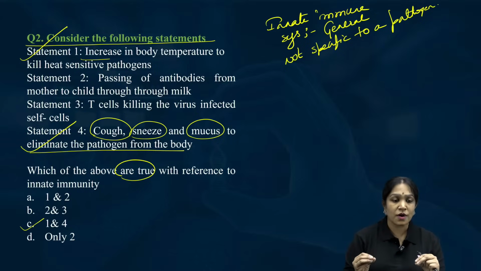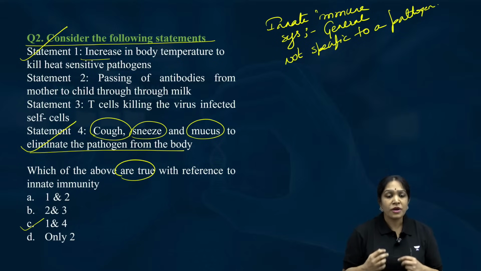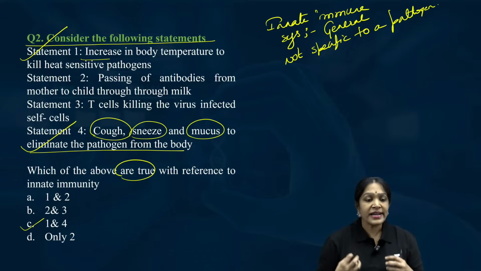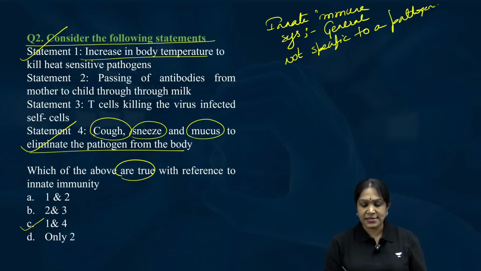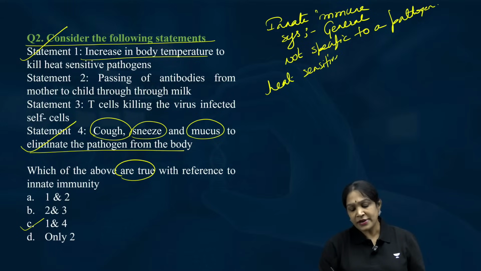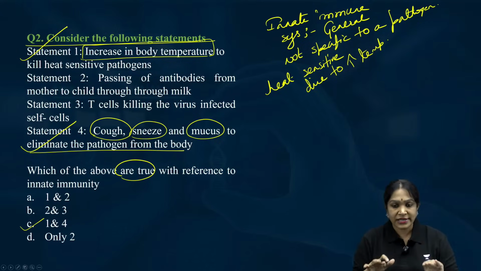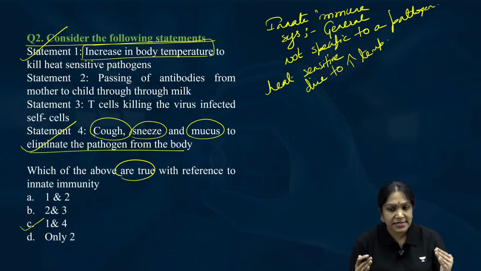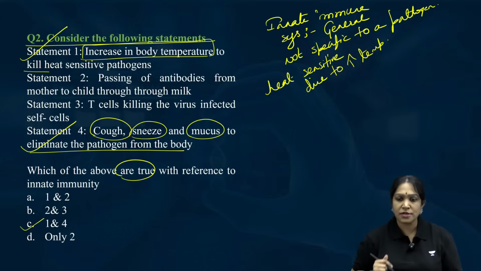In fact, fever is also a beautiful defense system of our body, because before we produce antibodies, the body temperature will be raised so that if the pathogen is heat sensitive, it will immediately die due to high temperature. That is the reason why we get fever. So, we should not immediately try to control the temperature. It is our natural body's mechanism to fight with the pathogen, to kill heat sensitive pathogen. So, this is also correct.